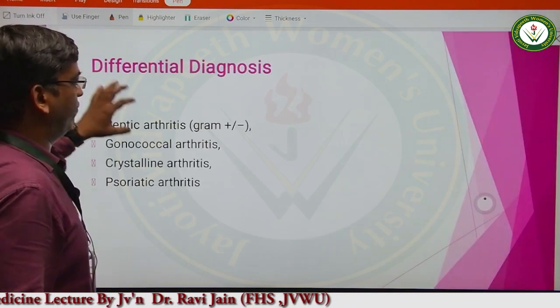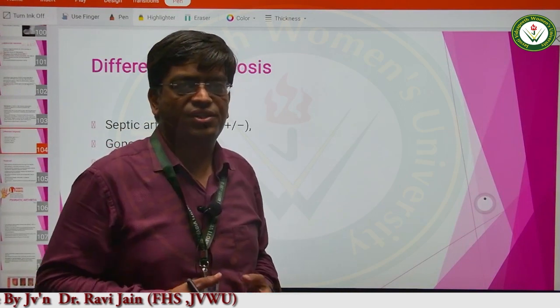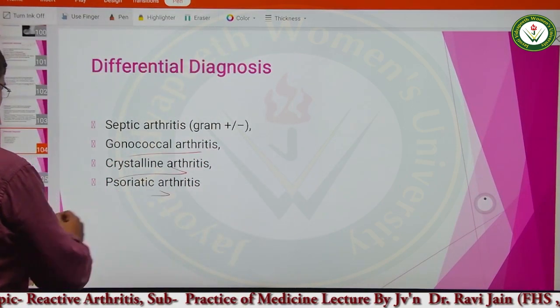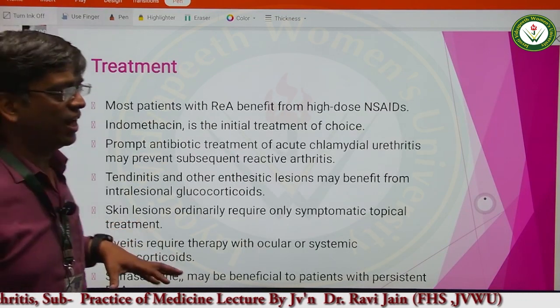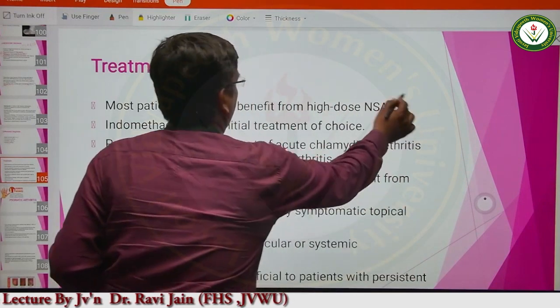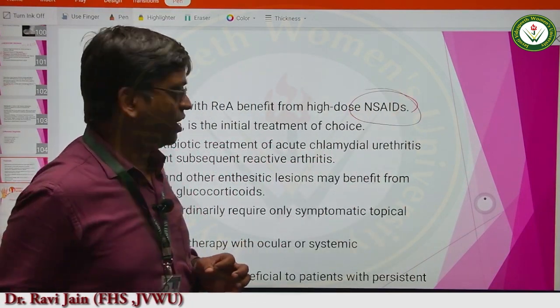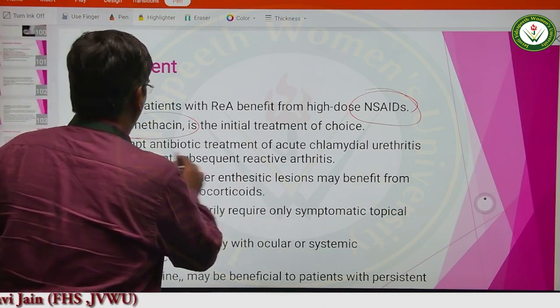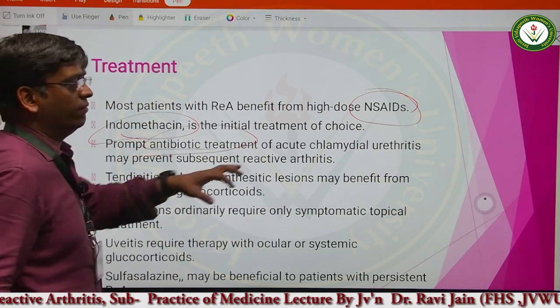Now, what are the differential diagnoses? What are the various disease conditions that resemble reactive arthritis? We have gonococcal arthritis, crystalline arthritis and psoriatic arthritis. Now, the management part. Since this is a painful condition, NSAIDs can be given to relieve the pain and inflammation. Indomethacin can be given. Then antibiotic treatment for the different types of infections.